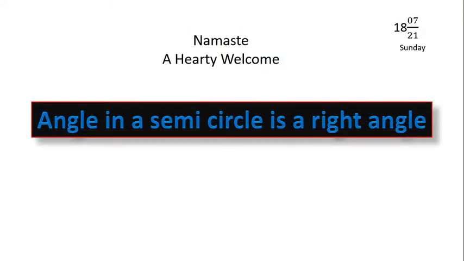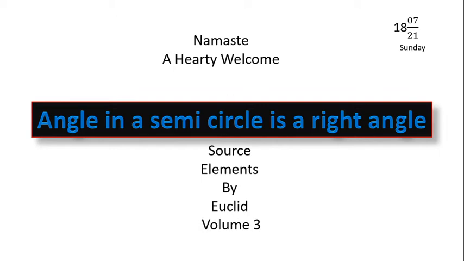Angle in a semicircle is a right angle. The proof I am going to discuss is from the book Elements written by Euclid, given in volume number 3 as proposition number 31. Before I do this, I would like to recall theorem number 12.8 from our Karnataka State Board. After that we will go to the proof from the book Elements.